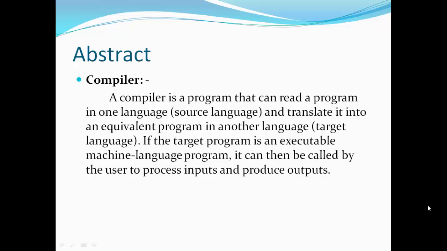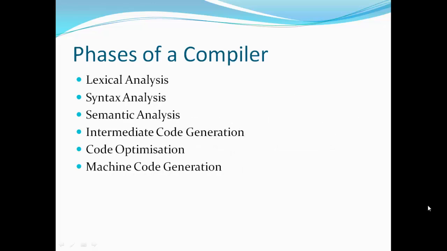Abstract. Compiler. A compiler is a program that can read a program in one language and translate it into an equivalent program in another language. If the target program is an executable machine language program, it can then be called by the user to process inputs and produce outputs.